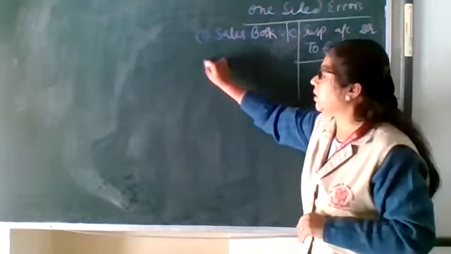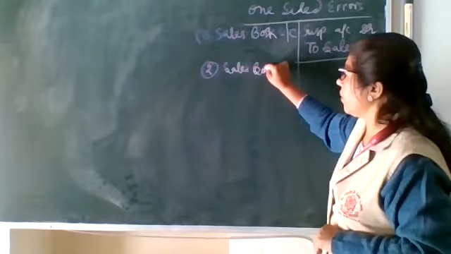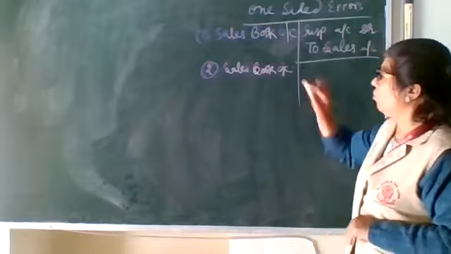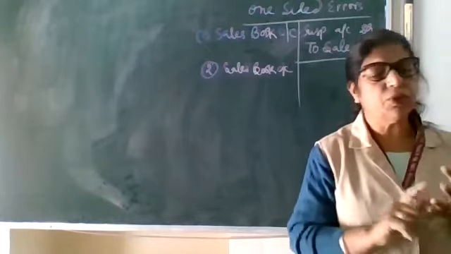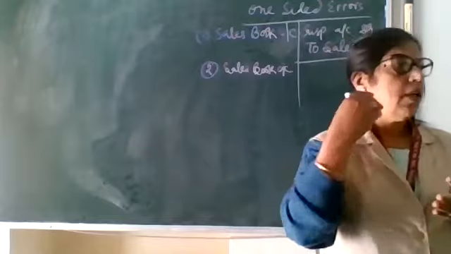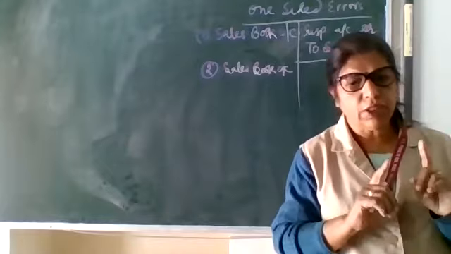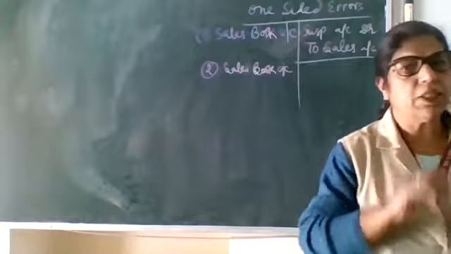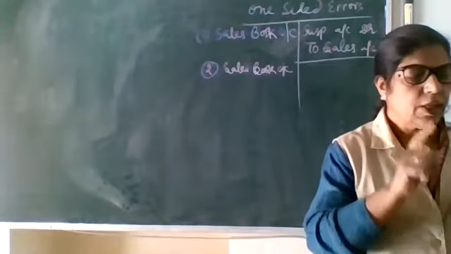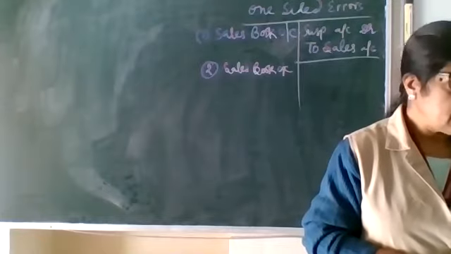Then second part, sales book overcast. Overcast means total more, carry forward more, or there will be an entry by excess amount. Like the actual total is 1 lakh rupees, and by mistake the accountant made it 1 lakh 10,000 rupees. So here 10,000 rupees will be considered as error.